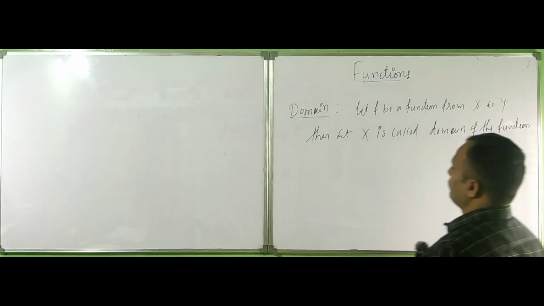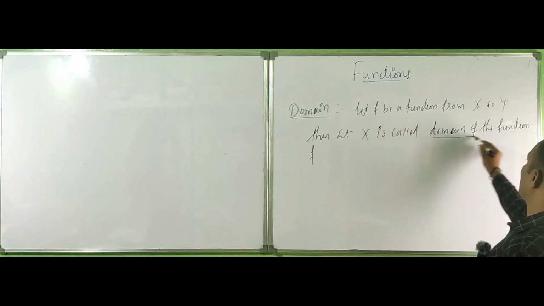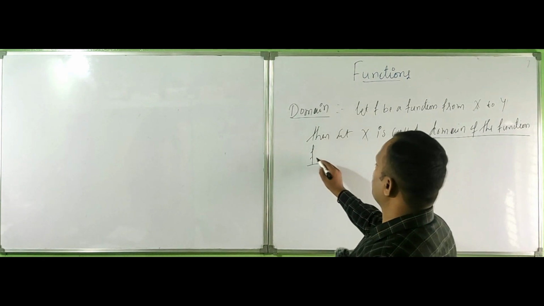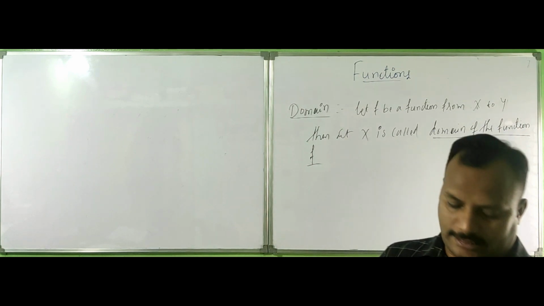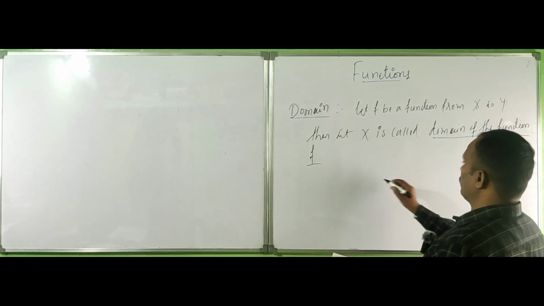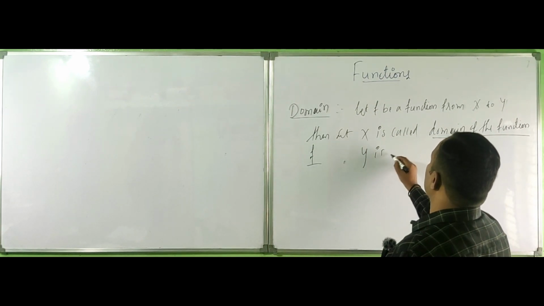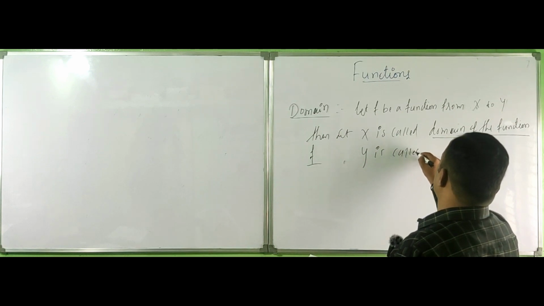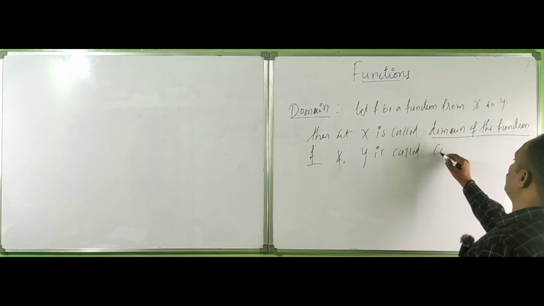This is the domain with respect to the function, not the domain of a set, the domain of the function. And Y is called the codomain.